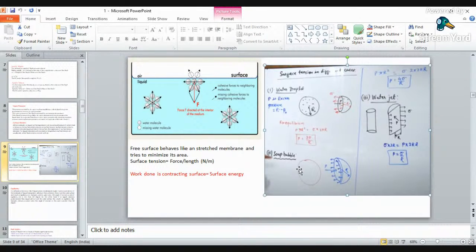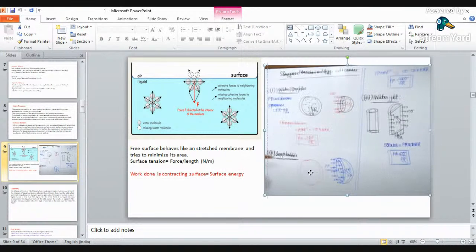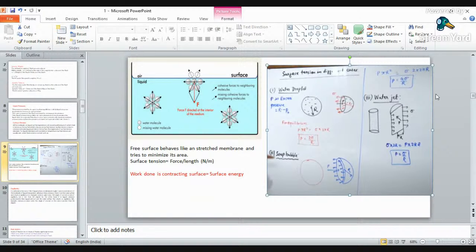Same if we consider the soap bubble. Here also you equate the outside pressure to the inside pressure, and the difference between these two will be the total exerted pressure on that particular body. Here the force will be P into pi r square for the inside, but for the outside it will be sigma into 2 into 2 pi r. Why so? Because this bubble has two surfaces, one inside and another outside. So here your excess pressure will be 4 sigma by r.